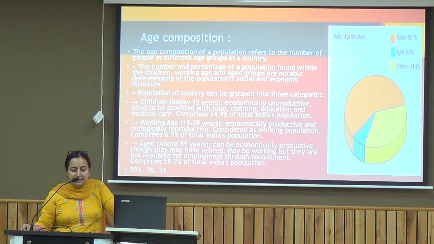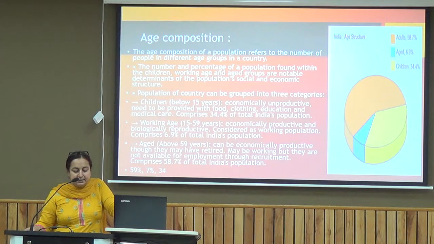Then the working age, that is 15 to 59 years, is economically productive and biologically also reproductive. It is considered the working population, and it comprises around 6.9% of India's total population. This is the age where people are economically independent, not dependent upon their parents, able to earn, and also biologically reproductive, so they add to the population.